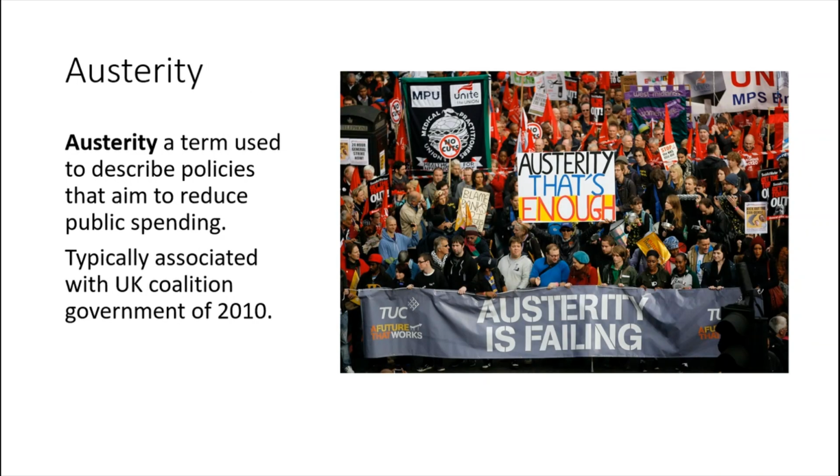Another term you'll often hear about in relation to fiscal policy is austerity, which describes the policies which aim to reduce public sector spending. Typically, this is really associated with David Cameron's coalition government of 2010, which made deep cuts to public spending in order to try to drive down the public sector debt. So we'll be looking at this question: does the government spend more than it receives? And typically the answer will be yes, it does.